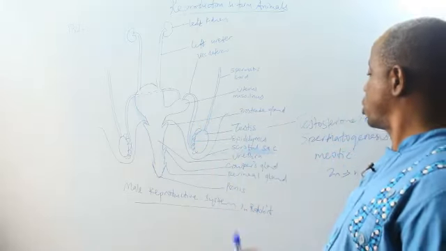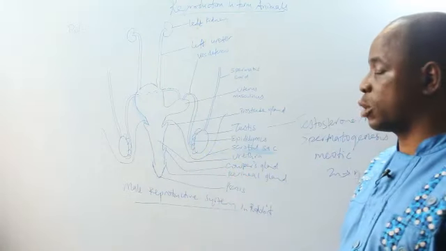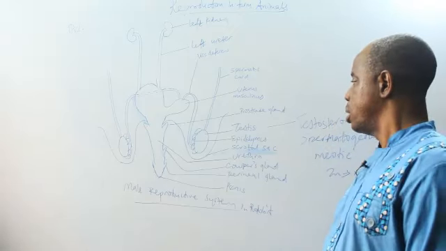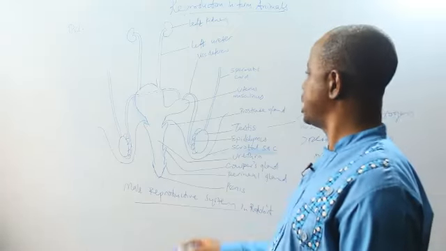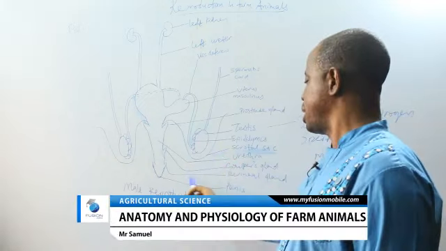Now, we have the scrotal sac that covers and protects the testis and suspends it outside the body of a male animal. The other things you need to note are the glands: the prostate gland, the Cowper's gland, and the perineal gland.